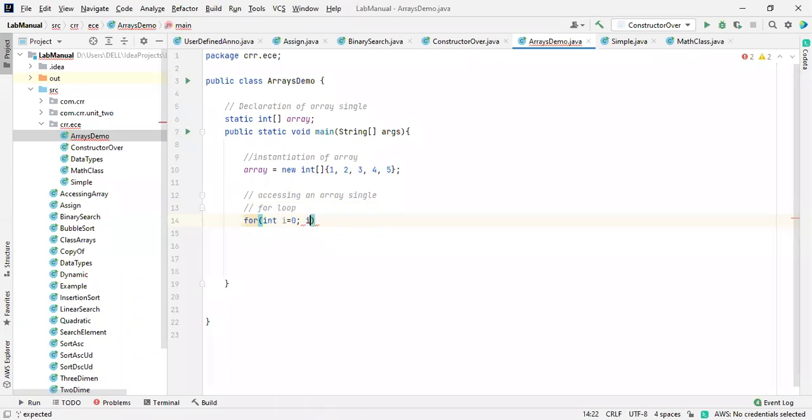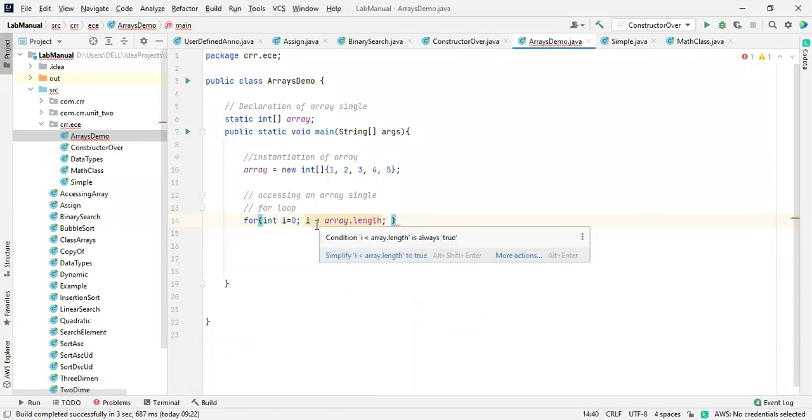Now we have to check the condition of it. What is the condition of it? Array dot length. So we need to increase from 0 to 4. 0 to 4, in the sense the length is 5, right? Here the length is 5. From 0 to 4 will be considered for the condition. Now there is an increment or a decrement operator.